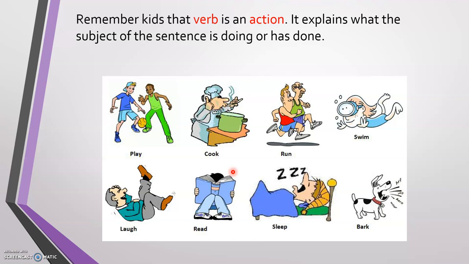And if you remember, kids, in the first grade I told you that the sentence in English consists of three main parts. The first one is the subject, right? The subject is the someone who did or who's doing the action. And we must have the verb in the sentence. The verb can be an action, something that we can do, or we may have the verb to be.